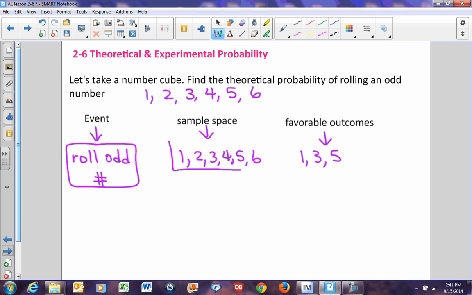My sample space is all the possible numbers I can roll on the die, and my favorable outcomes are the outcomes of what I want, which is rolling an odd number. Hopefully that helps you understand sample space, event, and outcomes a little bit better.